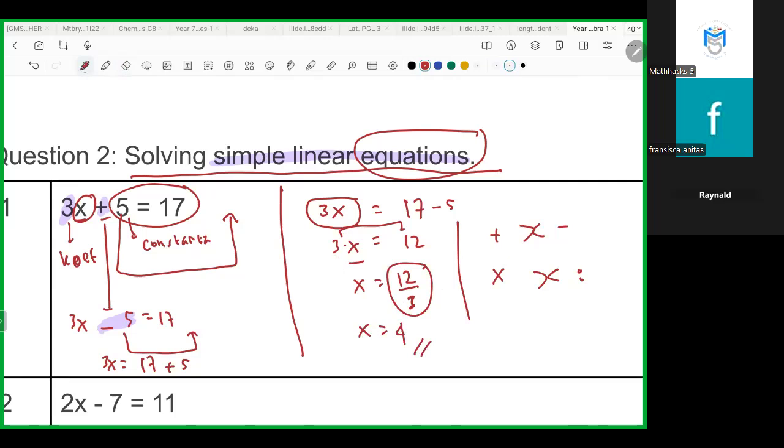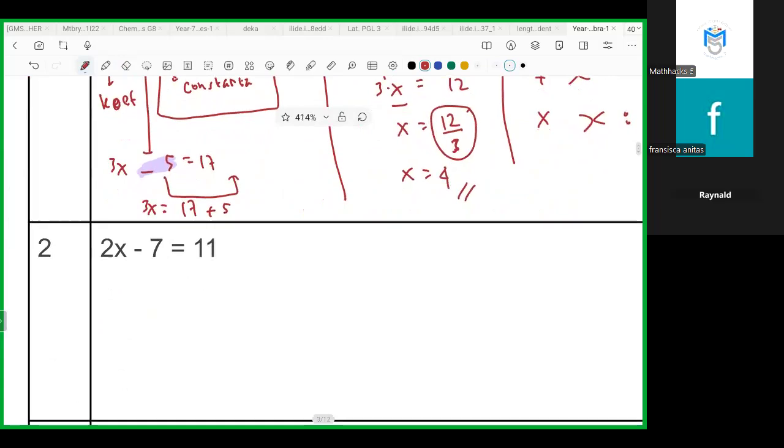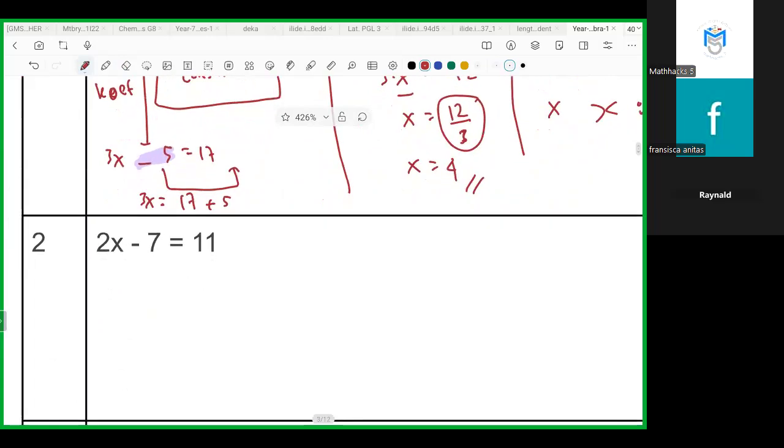Okay, is there any questions? No? Okay, let's continue. Let's try number 2. What's the first step that we have to do? Just move this number into the right side. Okay?